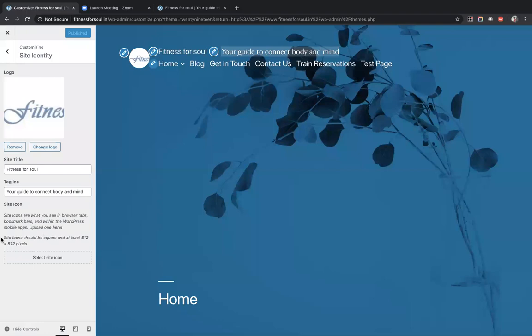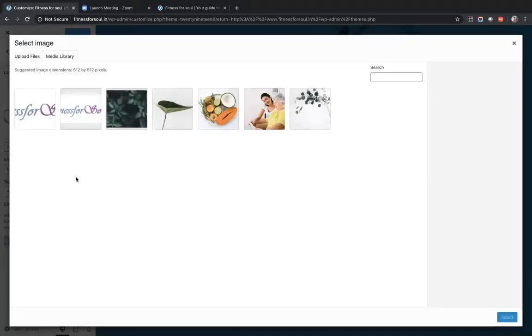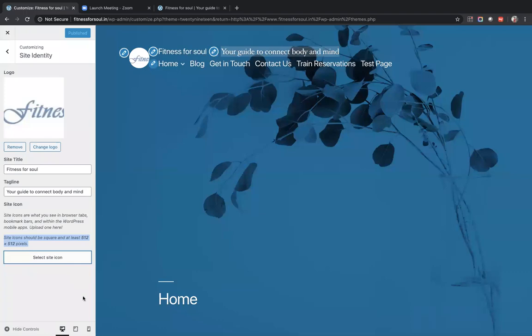Just to make double sure, the icon should be 512 by 512 pixels. That's the ideal icon size. If you pick these dimensions, it will come in the perfect shape within the logo. Select is if you want to upload an icon from the media library, or you can upload a file. So this is to upload a new logo. Click here to upload a new logo. Fine. Let me go back.